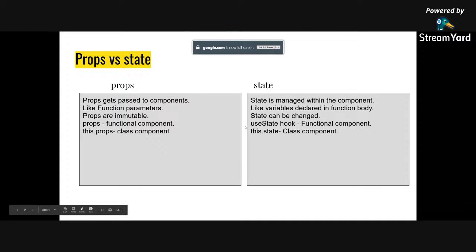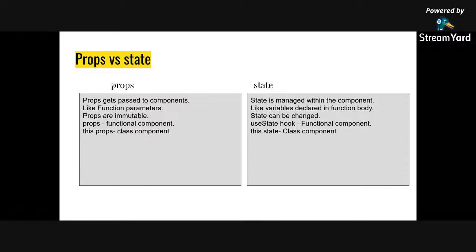But before that, we'll learn about what is the difference between props and state, and this is a very important React question. Also, I take a lot of interviews for my company, and I generally use this question. This is the first question in React actually. So, what are props and state? What is the difference? Props get passed to components, and just as we have seen, they are like function parameters. Props are immutable, meaning we cannot change them.